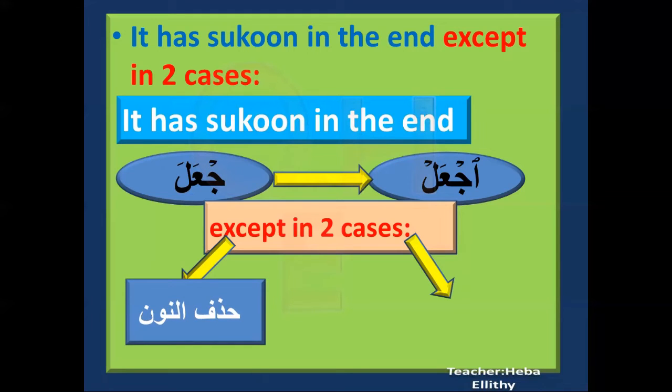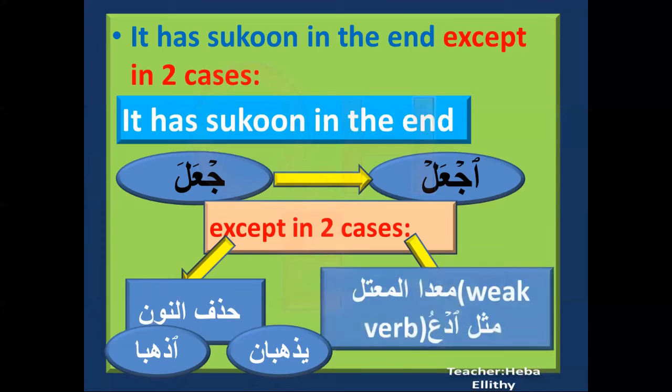Delete the noon at the end, like يذهبان. This is the present tense. To make the command verb from it, اذهبا. I will not say اذهبان. I will say اذهبا and take this noon away. This is grammar. It's not our choice to take it away.